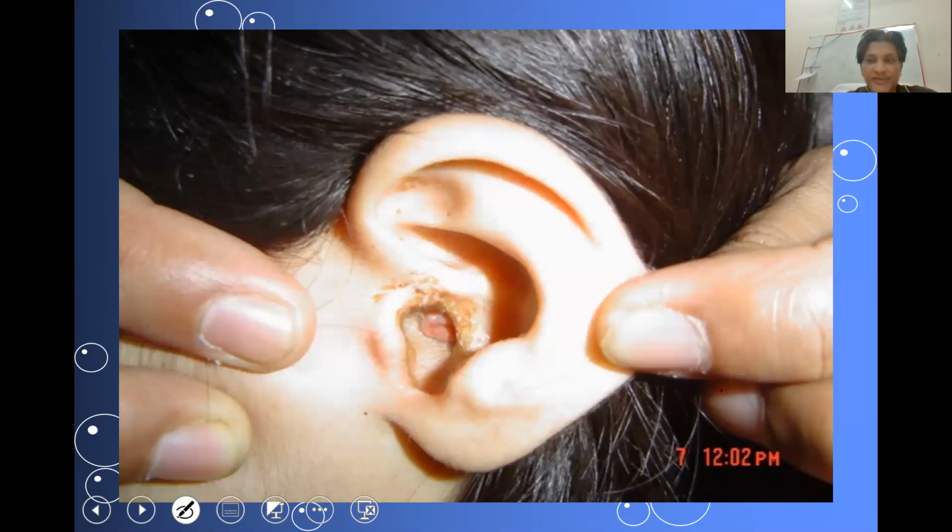This picture is a typical representation of an unsafe CSOM, because you have a prolapsed polyp. A polypoidal growth can only come from a mucosal surface. So every possibility of an ear polyp is that it is arising from the middle ear mucosa, and more commonly from the medial wall of the middle ear mucosa around the footplate of the stapes itself.